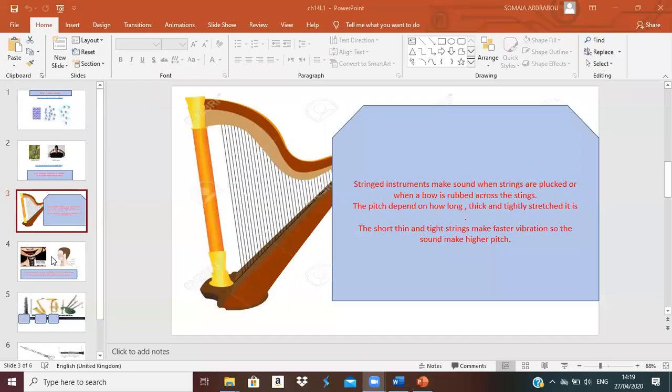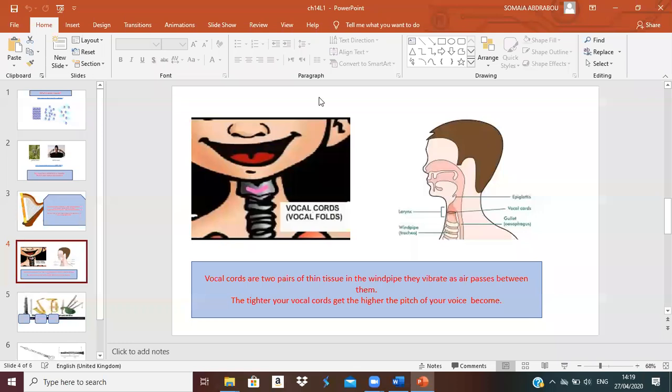Now let's move to your vocal cords. All of us have vocal cords in our throat. Inside your neck and throat there are vocal cords. Here are the vocal cords. Say something. Yes, Daleen? Teacher, you mean that if we shout, our sound will go? Yes. This is called vocal cords.